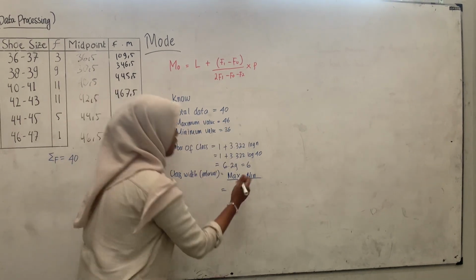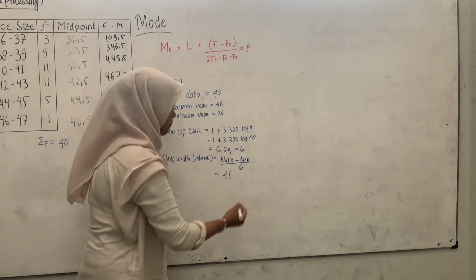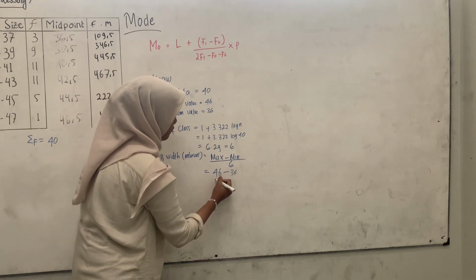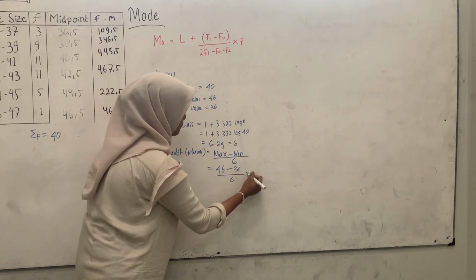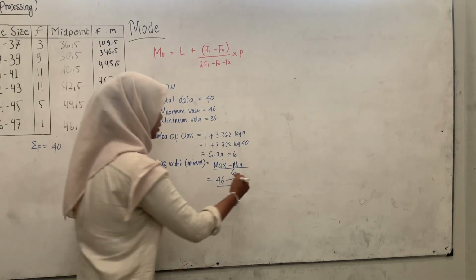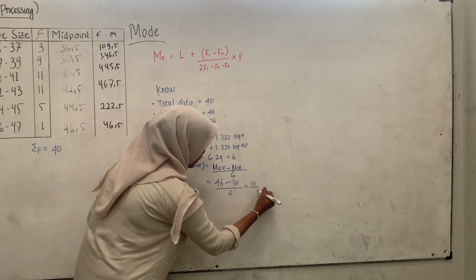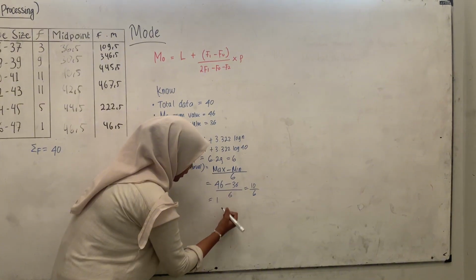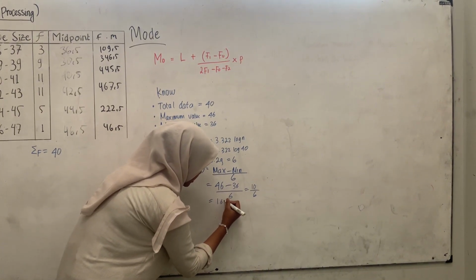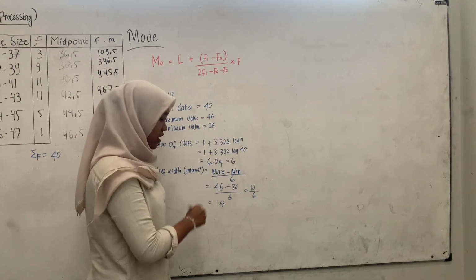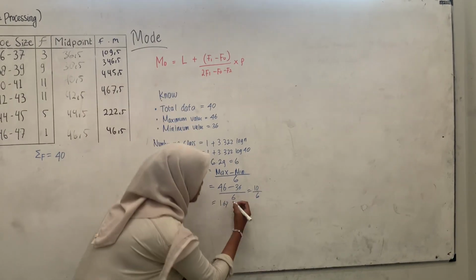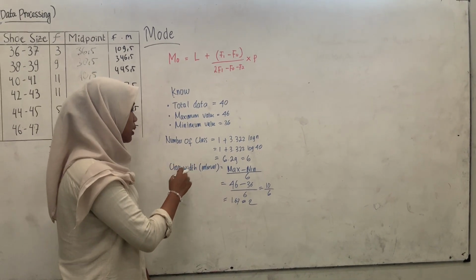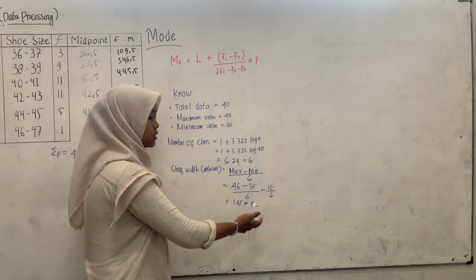Maximum value is 46 minus minimum value is 36, divided by 6, equals 10 divided by 6, which is 1.67, rounded to 2. So the class width or interval is 2.